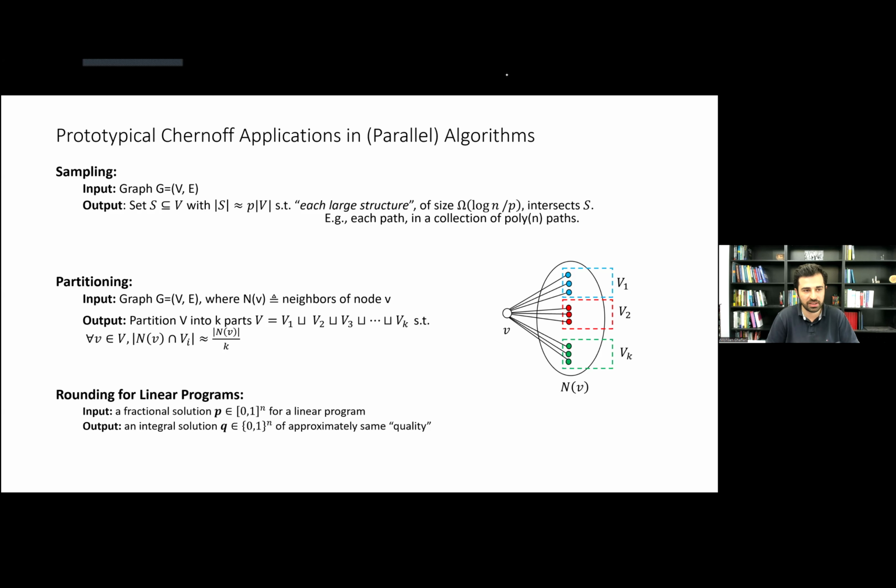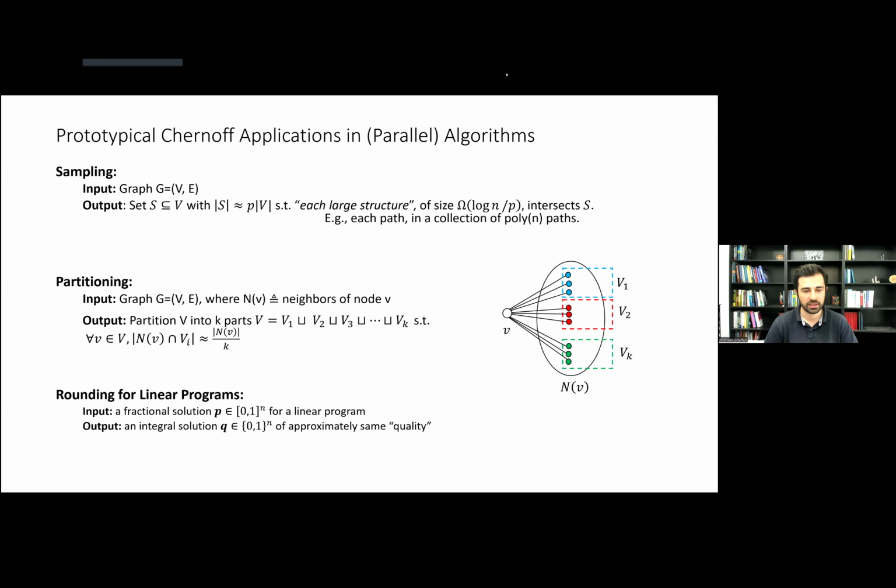To make it a bit more concrete, let's go through a couple of very usual examples. Here are some settings where we use Chernoff-like bounds. For instance, I have a graph, I want to sample a small set of vertices, and I want this set to have a representative from each large structure. Let's say from a polynomial set of paths, each of length at least log n over p, I can sample with probability p and hit each of these paths with high probability, right?